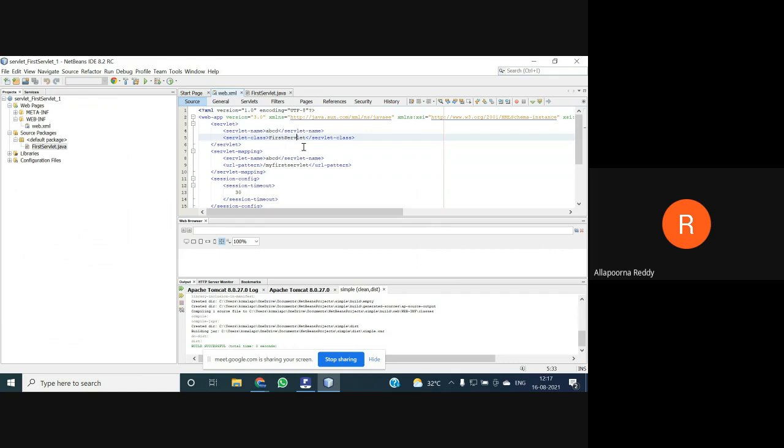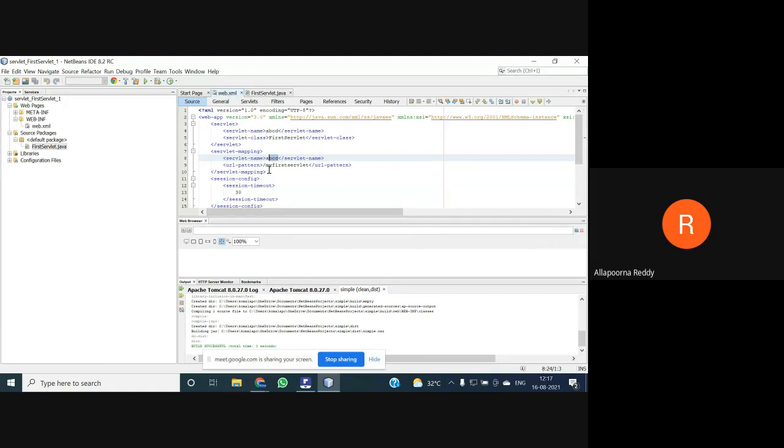In this first part, it's mapping. It's mentioning the name and the class. In the second line, the mapping should be done. What do you mean by mapping? The original name and the alias name. The servlet name is one, the second is the alias name.